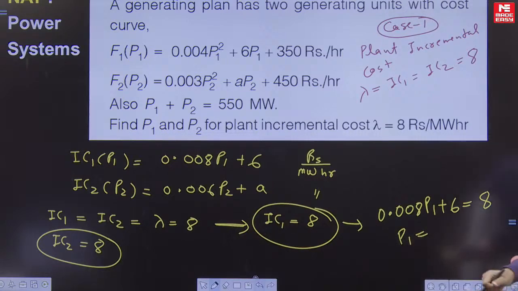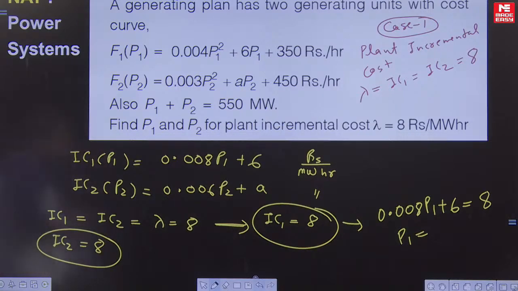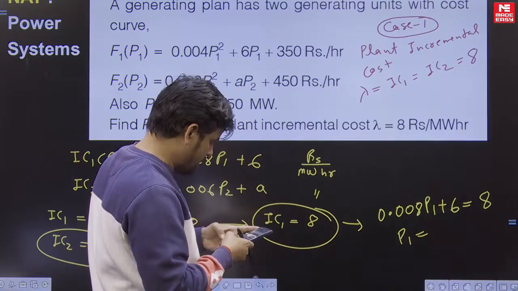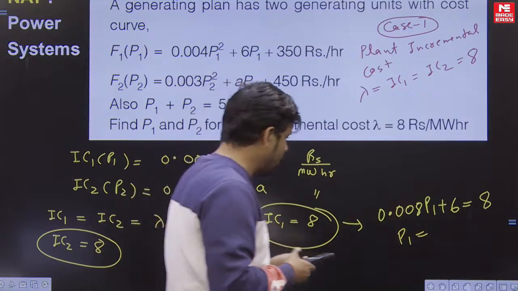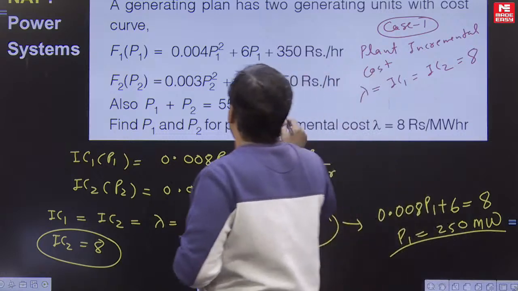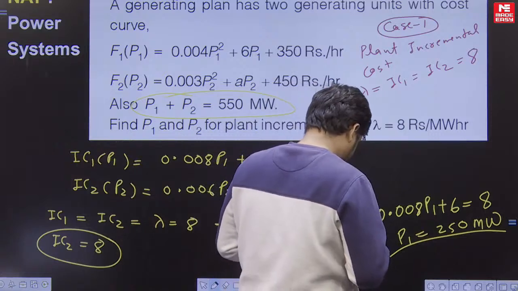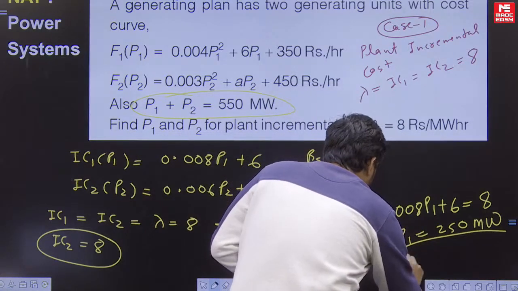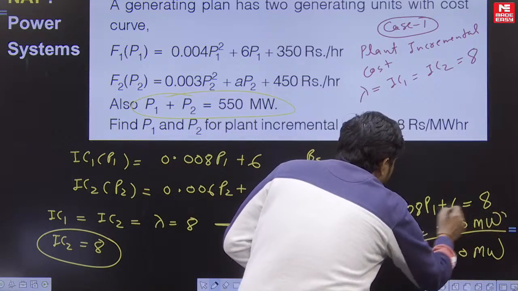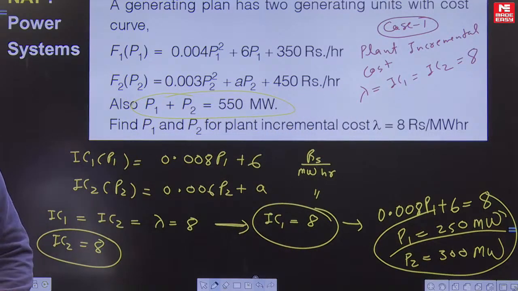From here we will get P1, and using this value of P1 we can easily find the value of P2. The value of P1 is nothing but 8 minus 6, which is 2, divided by 0.008, that is nothing but 250. So P1 is 250 megawatts. If P1 is 250, P1 plus P2 is 550, so if P1 is 250 then P2 will be 550 minus 250, which is 300. So this is the answer: P1 is 250 and P2 is 300.